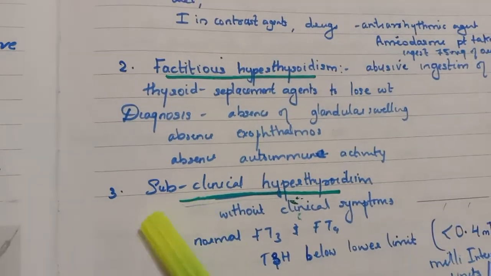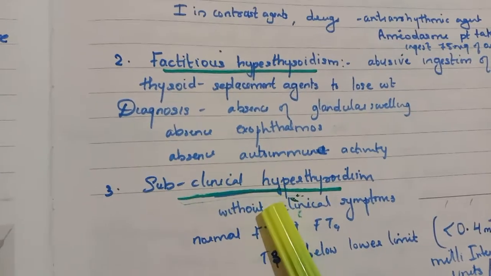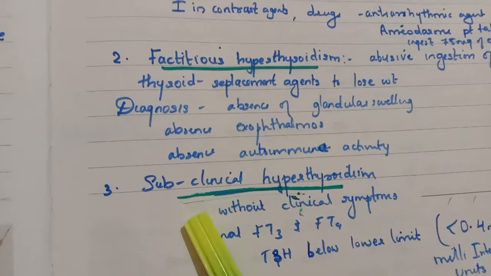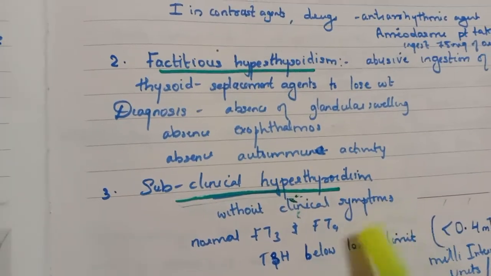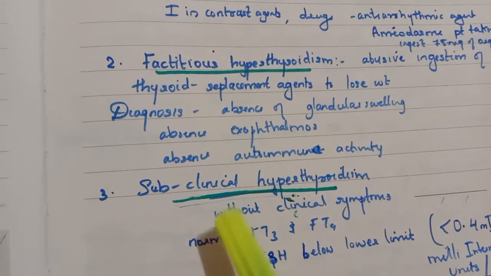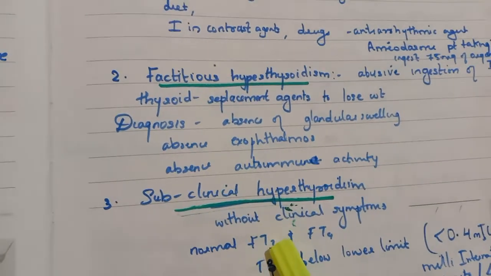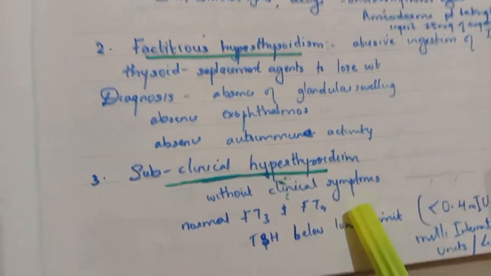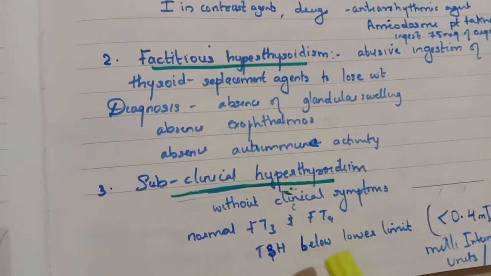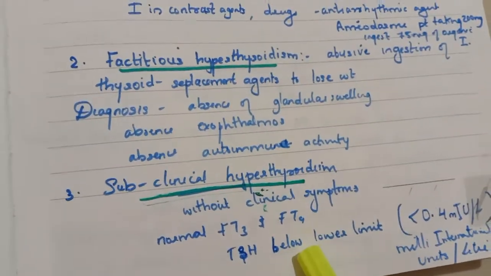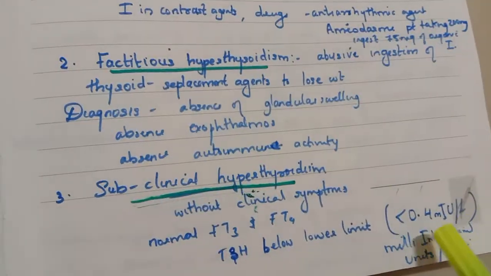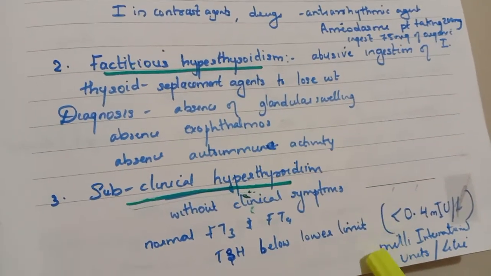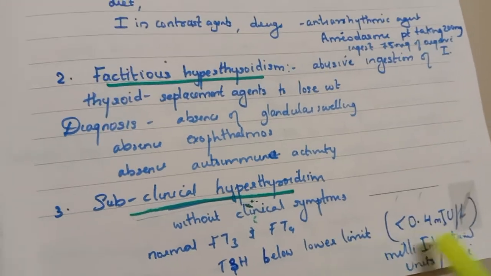And the last one is subclinical hyperthyroidism. In subclinical hyperthyroidism, there will not be any clinical symptoms, but there will be normal free triiodothyronine as well as free thyroxine, but the TSH will be lower than the lower limit, less than 0.4 milli international units per liter.